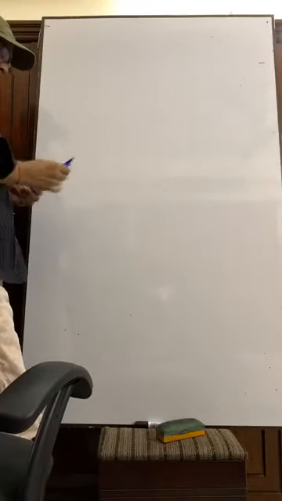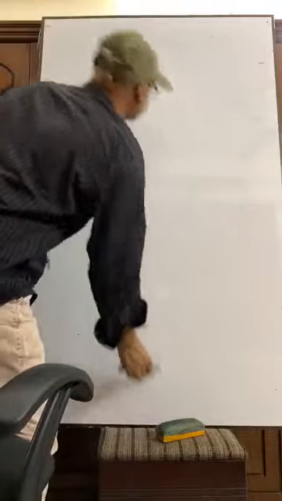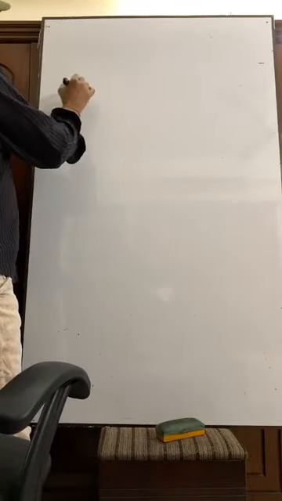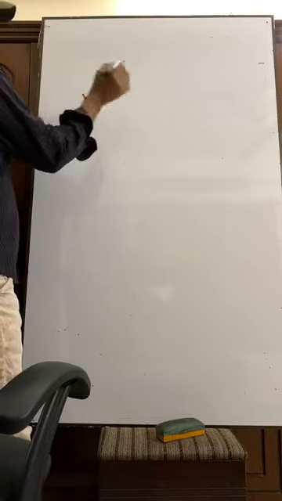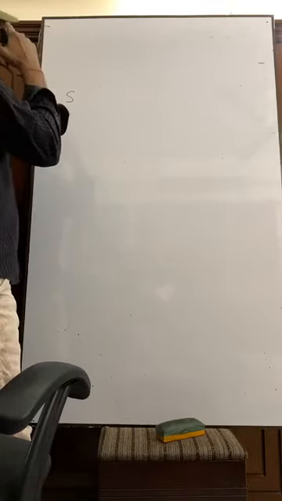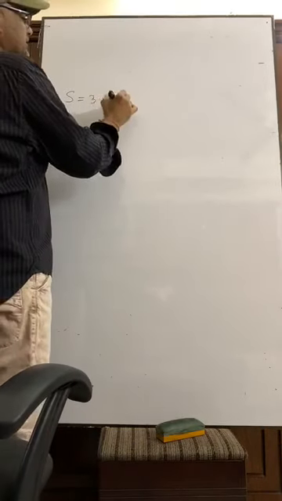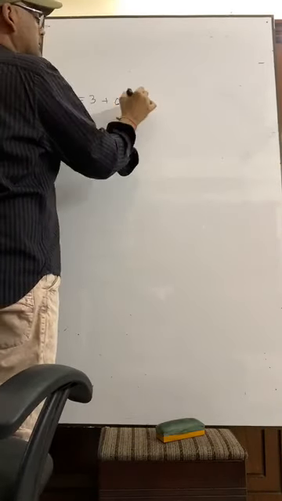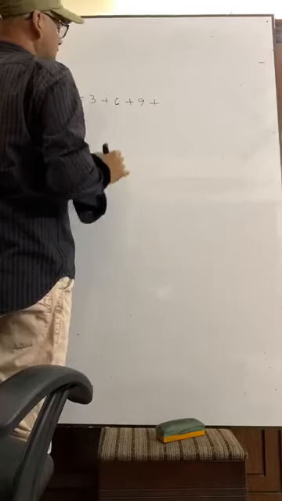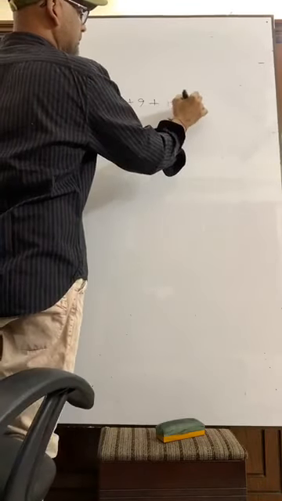Before that, suppose I am writing this: 3, 6, 9, 12 in this way.